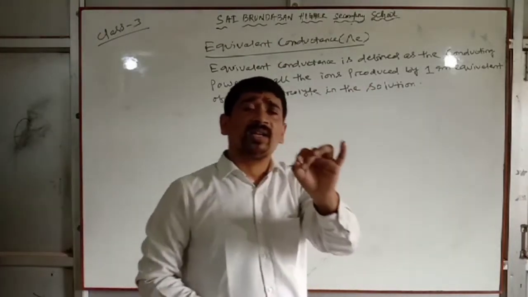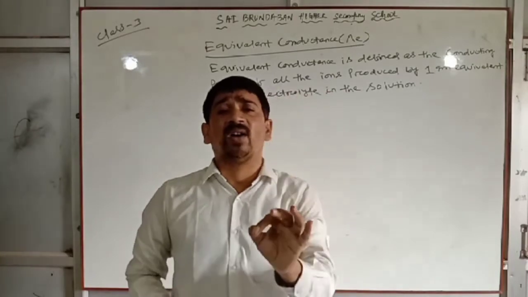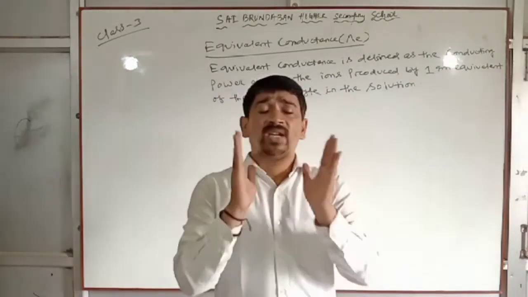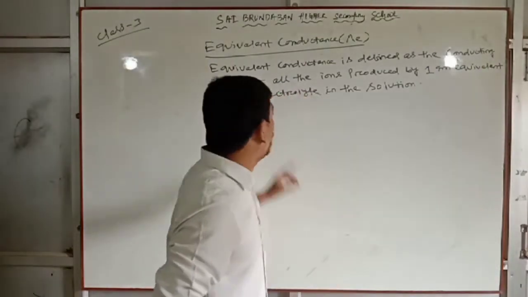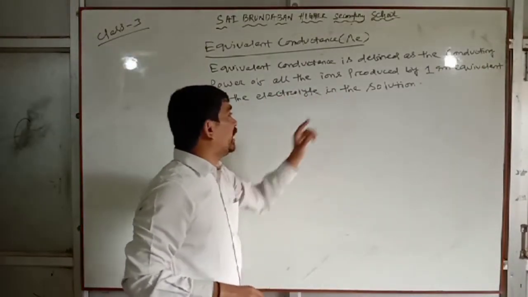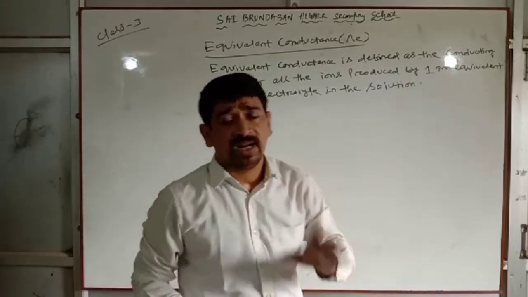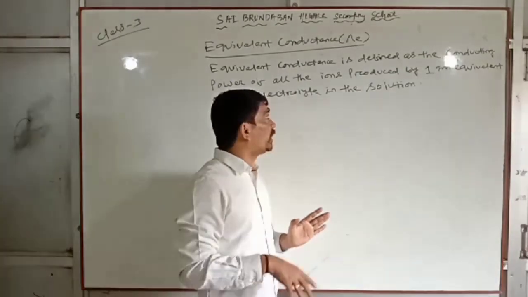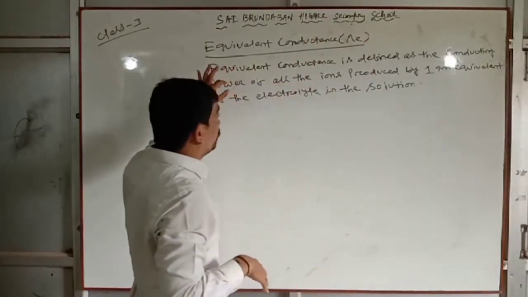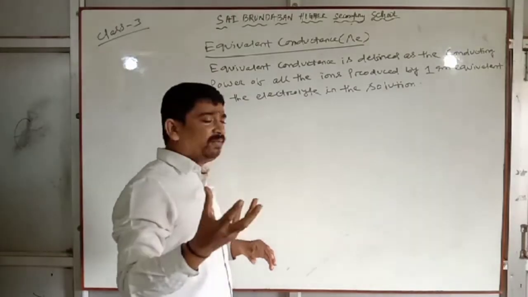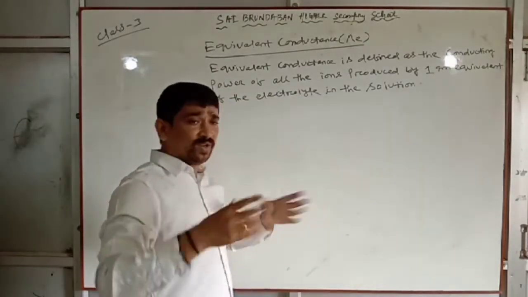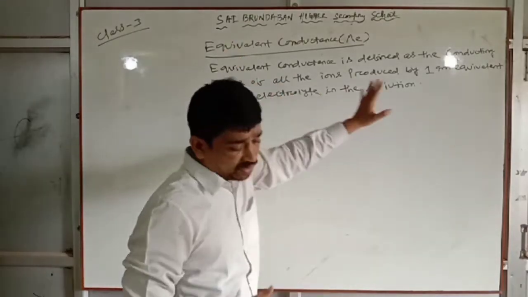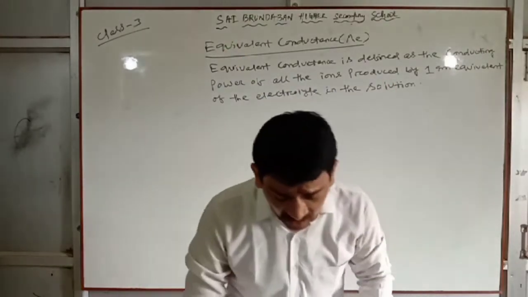The equivalent conductance is defined as the conducting power of all the ions produced by 1 gram equivalent of the electrolyte present in the solution. Clear? So 1 gram equivalent of the electrolyte in solution will produce ions due to which the conductance takes place. This conductance is equivalent conductance.